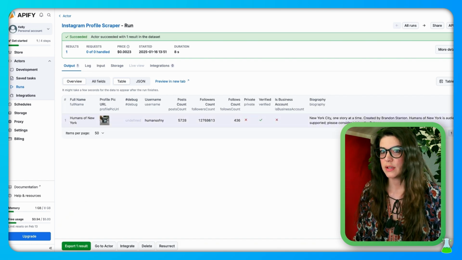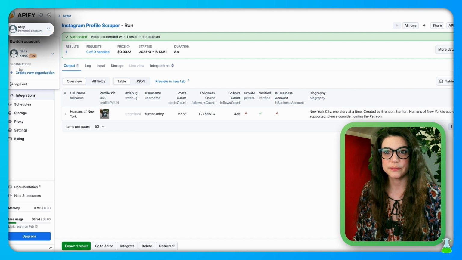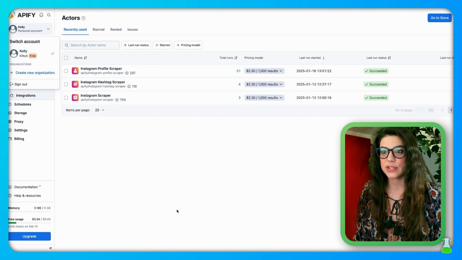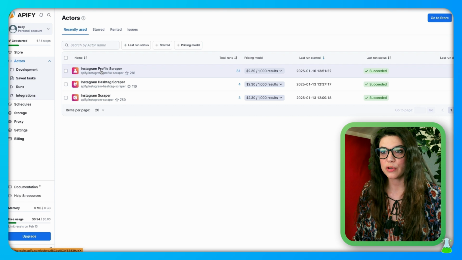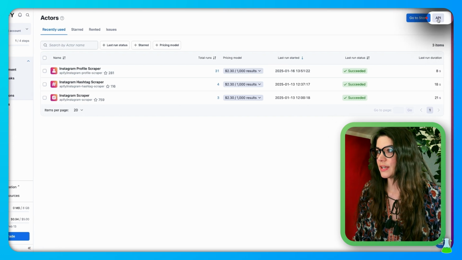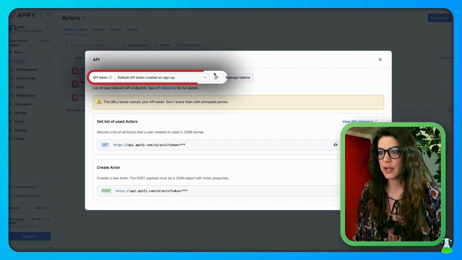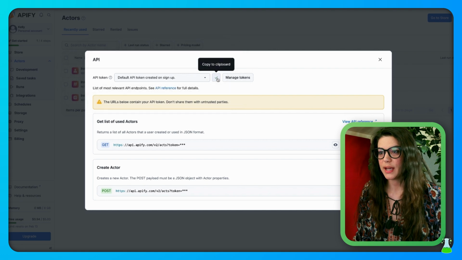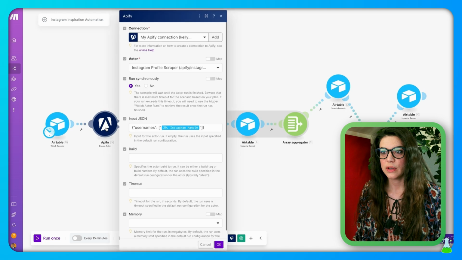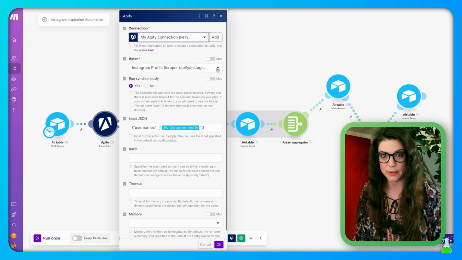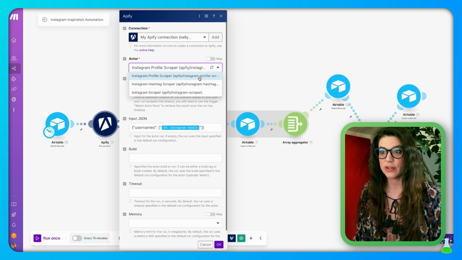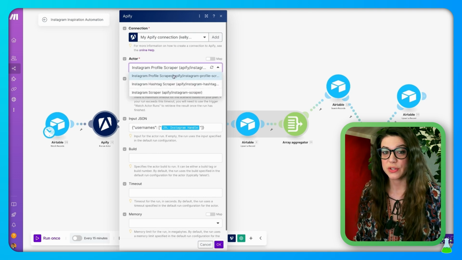We ran this once. Then you're going to click on your account, and here you will see the actors that you have used. And here's my Instagram profile scraper. So now right up here is API. I'm going to copy my API to my clipboard. And heading back over to my Make automation, you're going to pop your API connection right up here into the top. And then we're going to select the actor like I just told you about. If you use the actor, then it'll populate in this field here. And as you saw earlier, I had 3 actors that I had used, so they all populate.